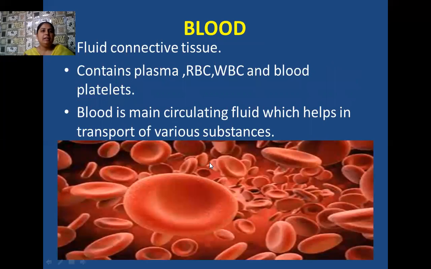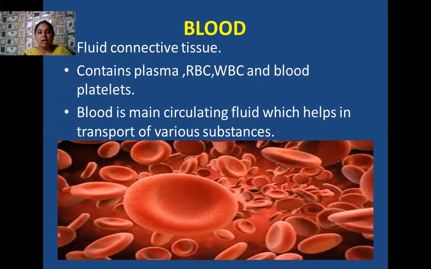All right. Next one is blood. The last connective tissue that comes under specialized connective tissue is blood. This blood is fluid in nature. It is a kind of fluid connective tissue, and it has so many components present inside it.